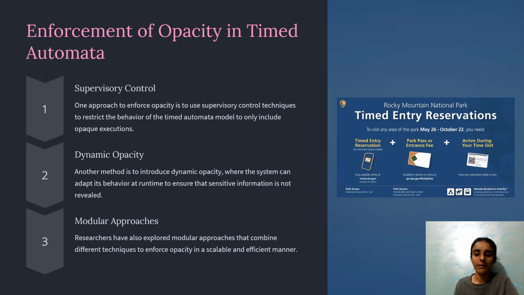Enforcement of opacity in timed automata. Supervisory control: one approach to enforce opacity is to use supervisory control techniques to restrict the behaviors of the timed automata model to include only opaque executions. Dynamic opacity: another method is to introduce dynamic opacity, where the system can adapt its behavior at runtime to ensure sensitive information is not revealed. Modular approaches: researchers have explored modular approaches that combine different techniques to enforce opacity in a scalable and efficient manner.